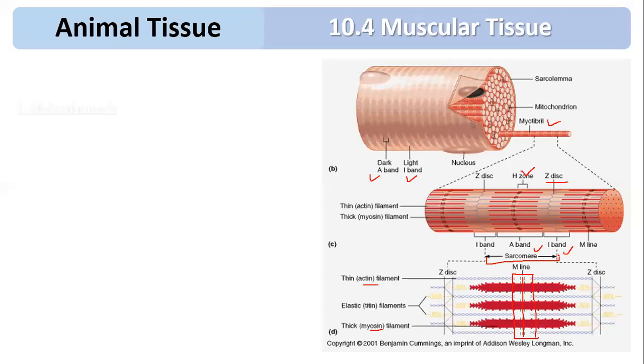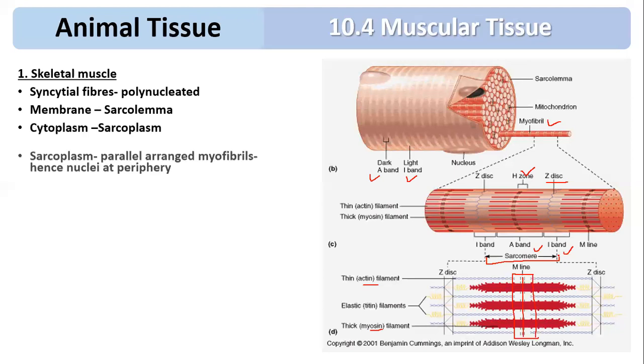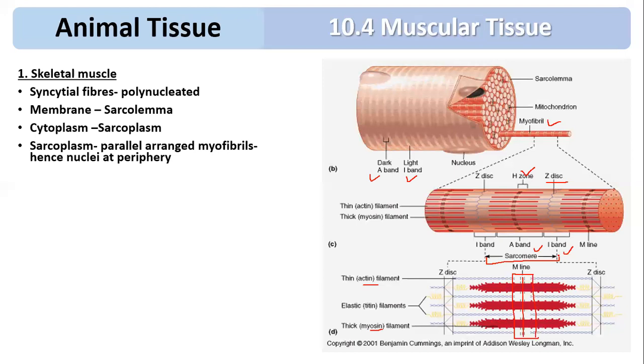So look at the points. Skeletal muscle is a syncytial fiber, that means it is made up of many nuclei; syncytium itself means many nucleated. The membrane is called the sarcolemma. Cytoplasm is called the sarcoplasm. Sarcoplasm contains parallelly arranged myofibrils, hence the nuclei are shifted to the periphery. Each myofibril has a functional unit called the sarcomere. What is the sarcomere? The distance between two successive Z lines.